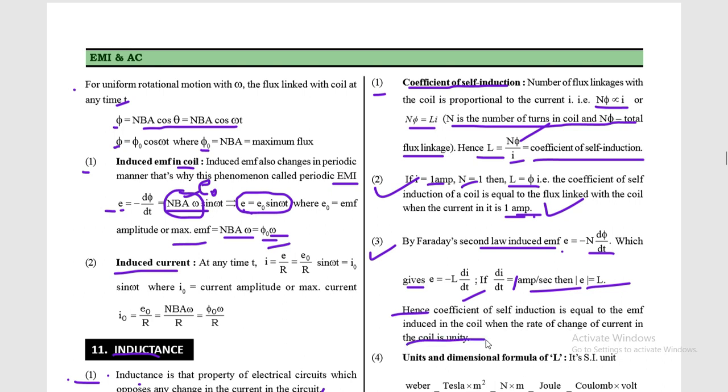So you can see here, this is a very interesting result. Coefficient of self-induction is equal to the EMF induced in the coil when the rate of change of current is unity in this coil.